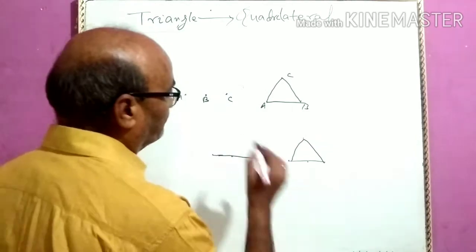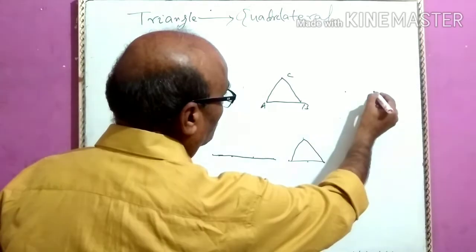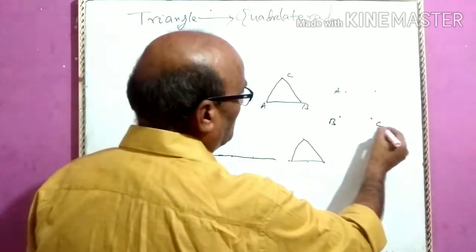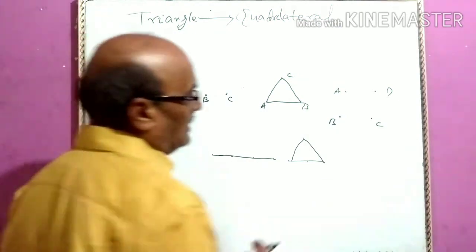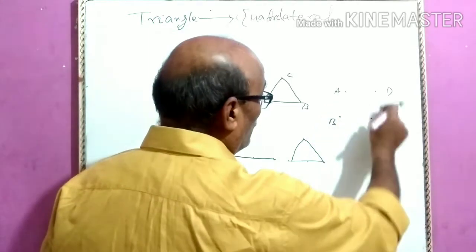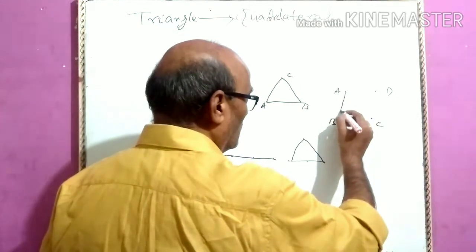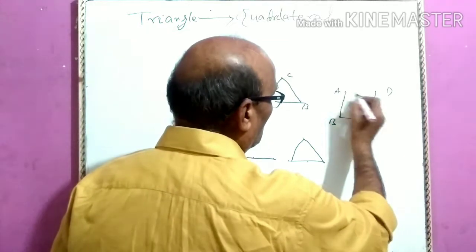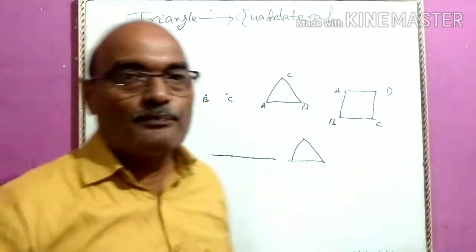For example, here A, B, C, D are 4 points, and no 3 points are collinear. When we join these points in order, A to B, B to C, C to D, and D to A, it is a quadrilateral. Why am I telling order? Let us see.